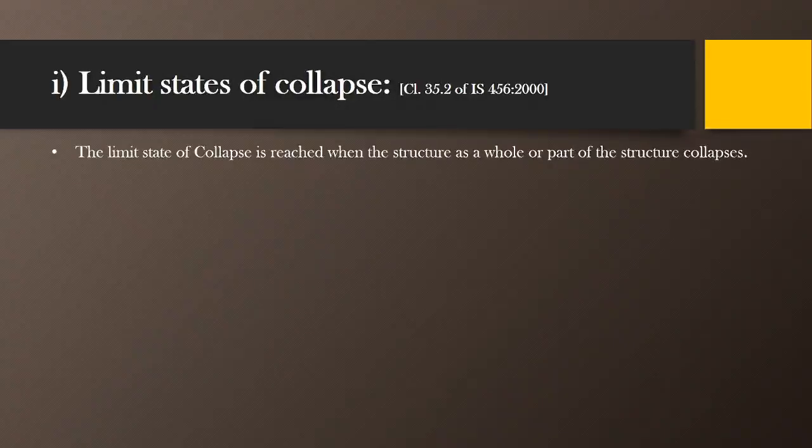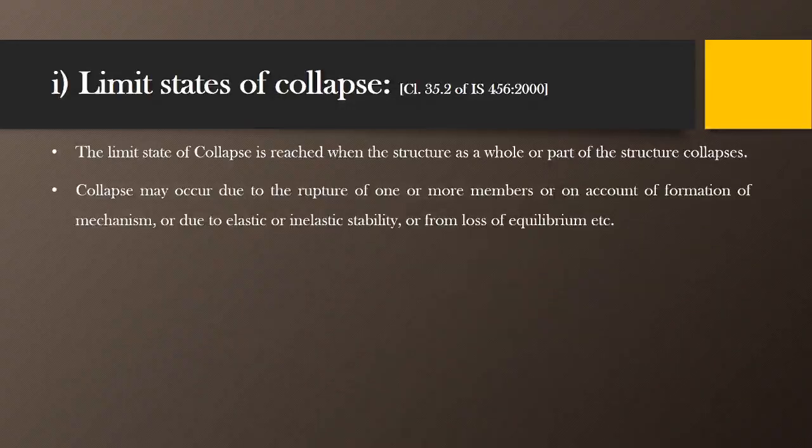It means that the collapse of a structure may be due to the collapse of any one component, just like a column, a beam, or a slab, or the total structure, that is the total building, may collapse. At that time we can say that the limit state of collapse is reached.